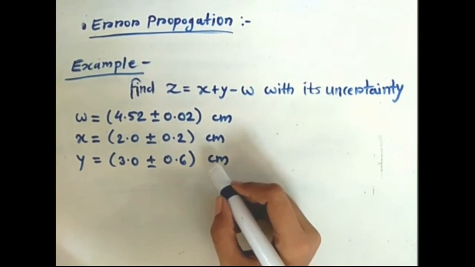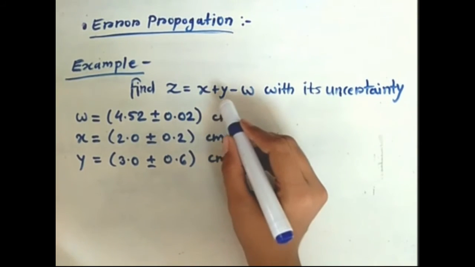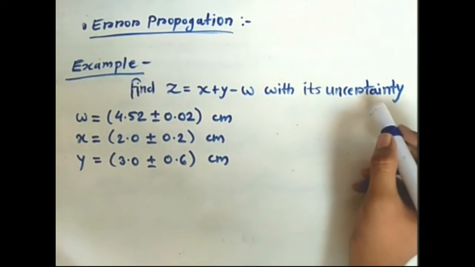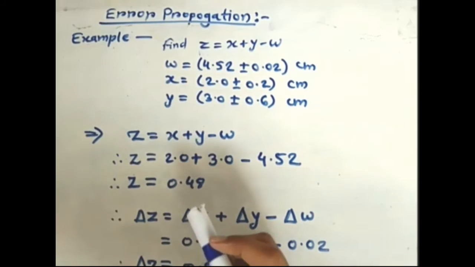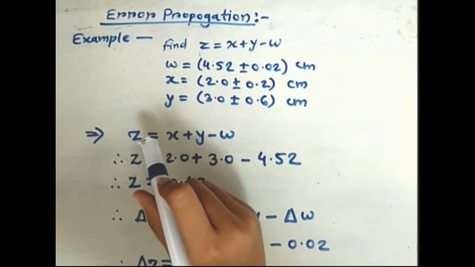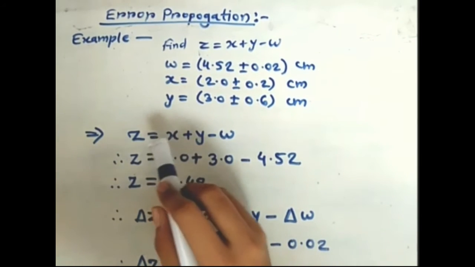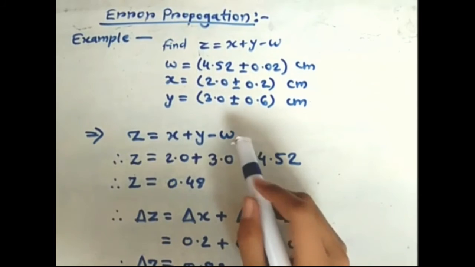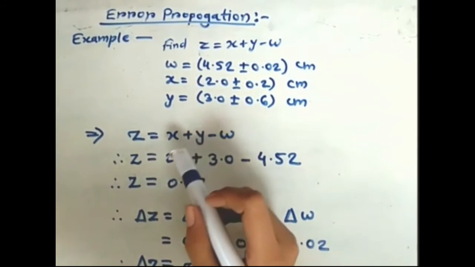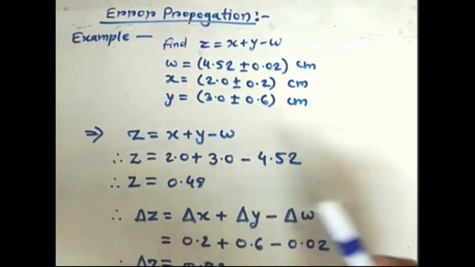For example, find z equals x plus y minus w with its uncertainty given. For the solution of the given question, first we have to calculate z, that is z equals x plus y minus w. By putting the values of x, y and w in the equation, we get z equals 0.48.